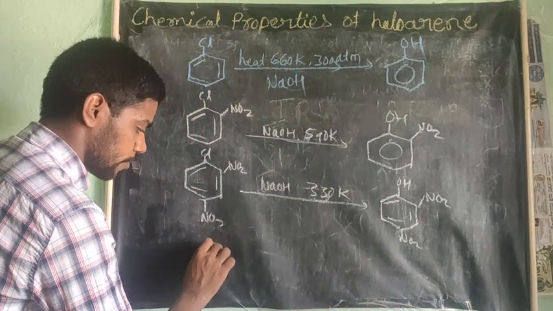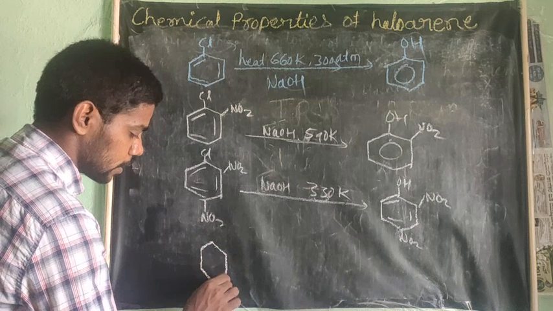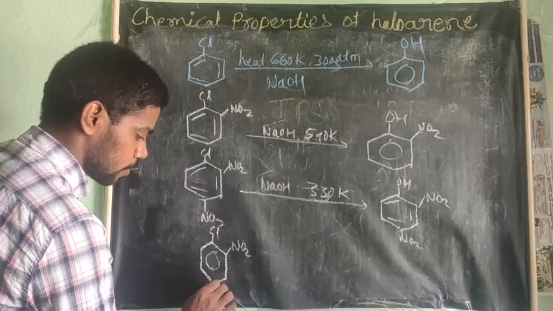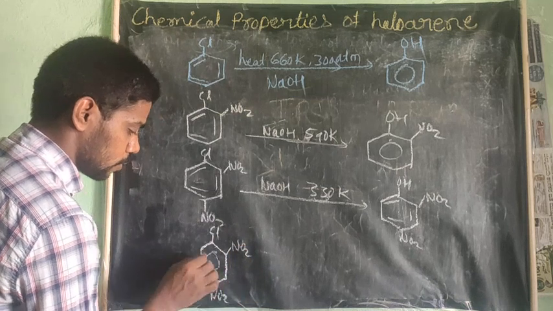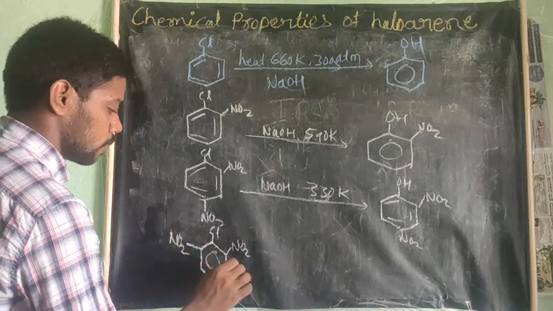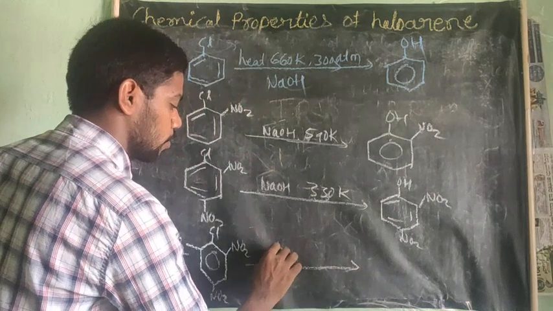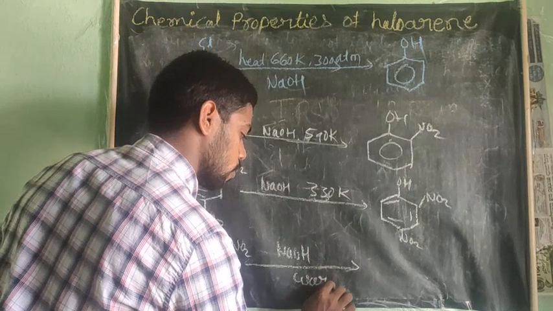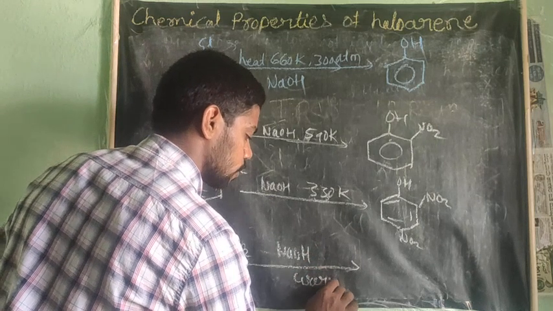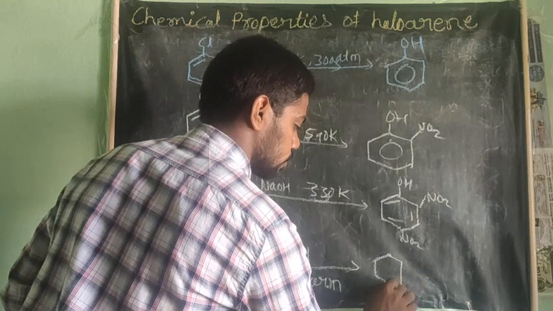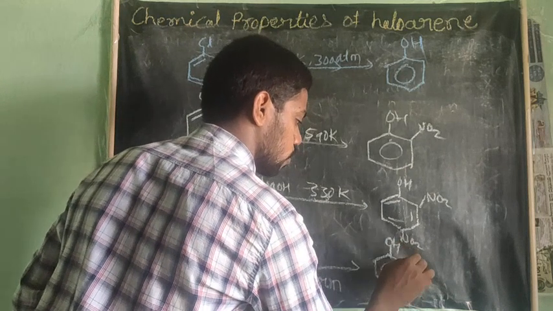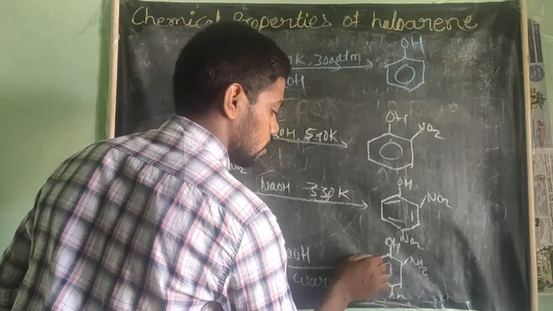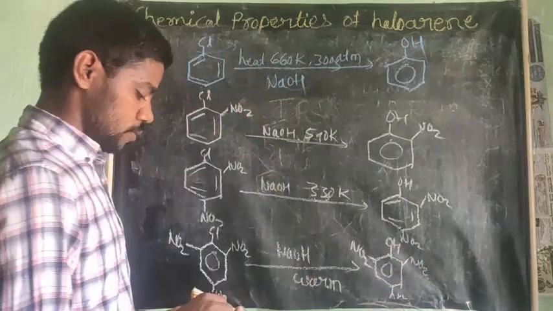After that, observe the conditions also that I am writing for this Cl with NO2, NO2, and again NO2. If warm NaOH, just warm, it gives OH NO2 NO2 NO2.